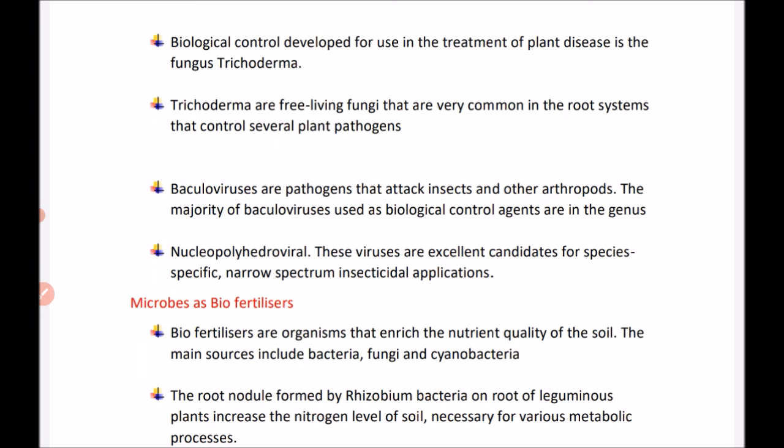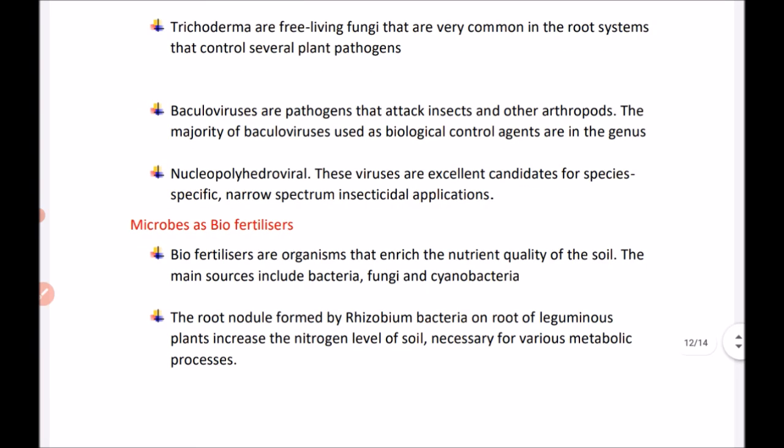Baculoviruses are pathogens that attack insects and other arthropods. The majority of baculoviruses used as biological control agents are in the genus Nucleopolyhedrovirus. These nucleopolyhedroviruses are excellent candidates for species-specific, narrow-spectrum insecticidal applications.